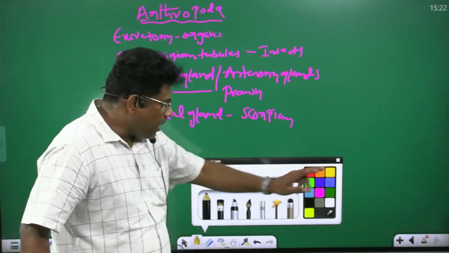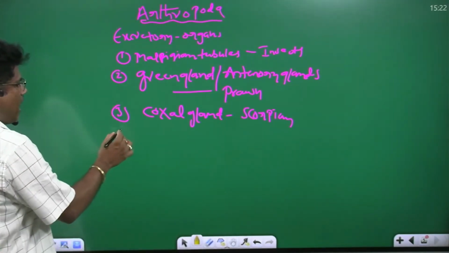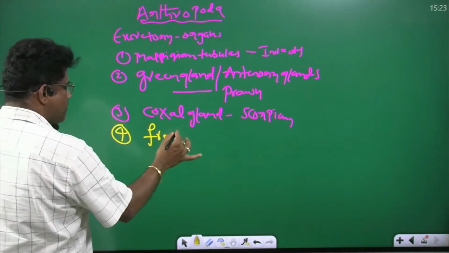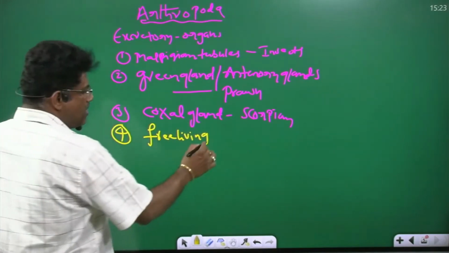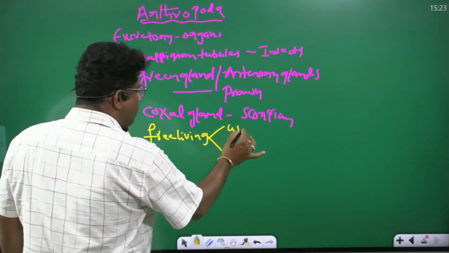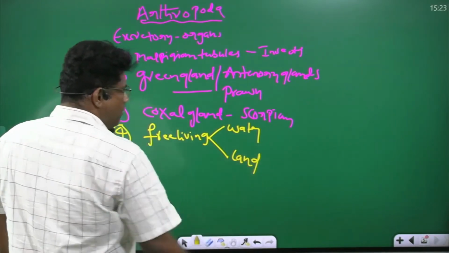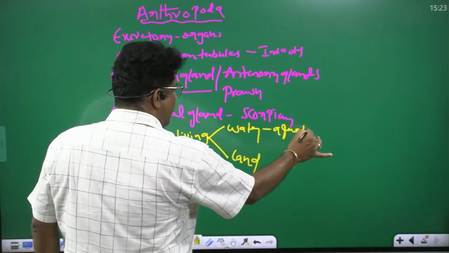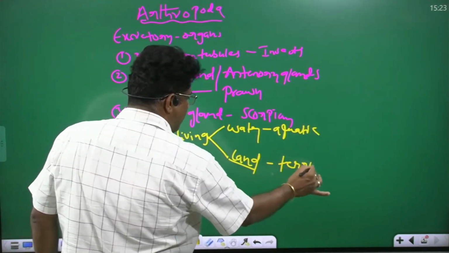Listen here, arthropods are generally free living organisms. Some live in water, which is called aquatic. Some live on land, which is terrestrial.